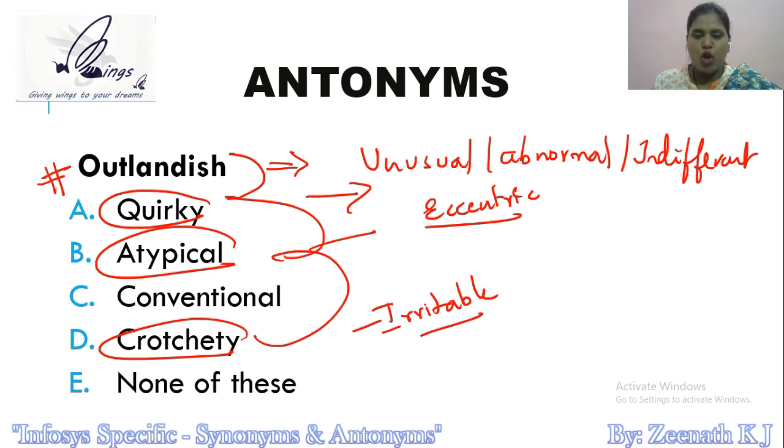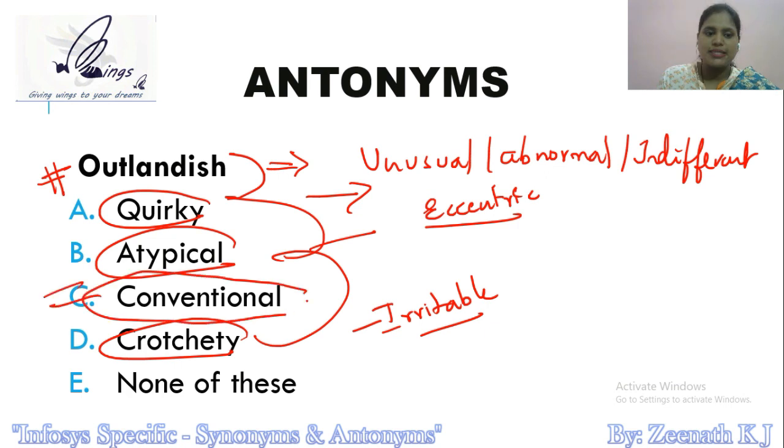or unusual, abnormal, different. So from this perspective, the answer to this question has to be option C, conventional, because conventional is a person who is not unusual, not abnormal, not different, definitely not eccentric or irritable.